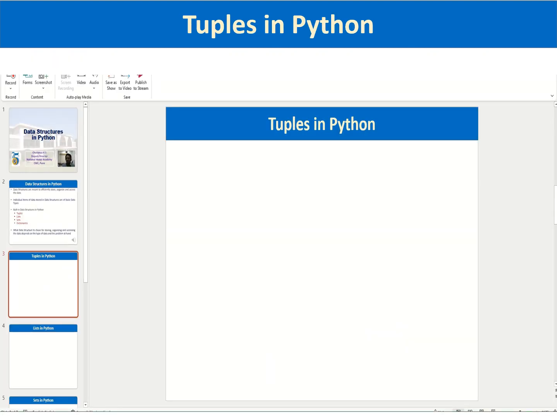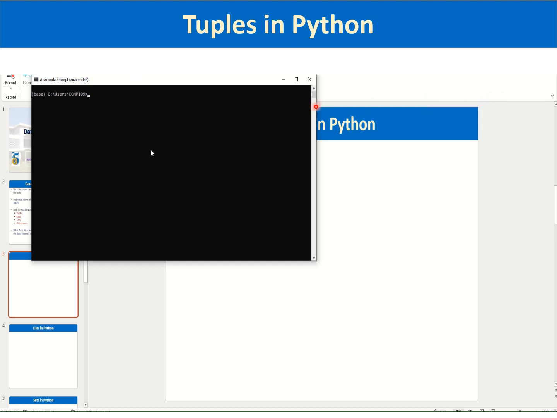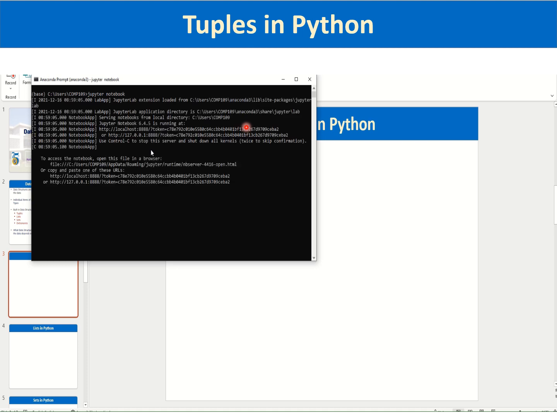Let us start with tuples in Python. We will simultaneously be working in the Jupyter notebook by launching it from the Anaconda command prompt. So I have opened the Anaconda command prompt and I am typing jupyter notebook and pressing enter to launch the Jupyter notebook.